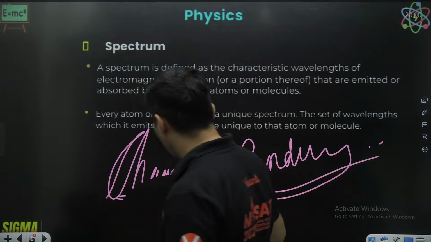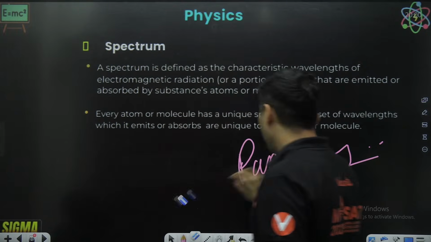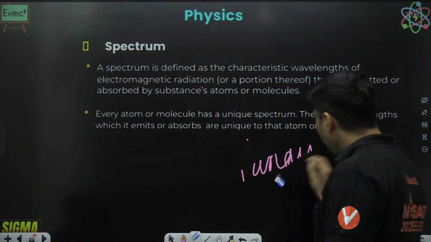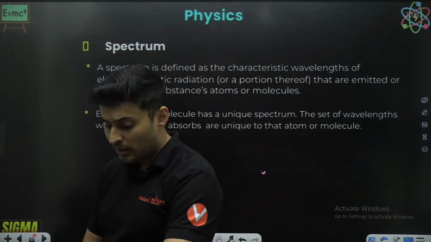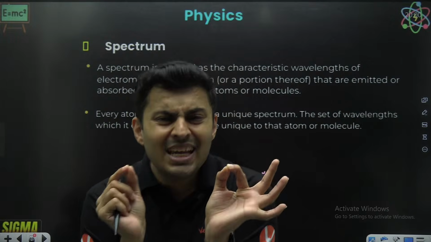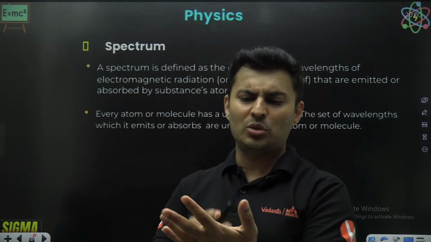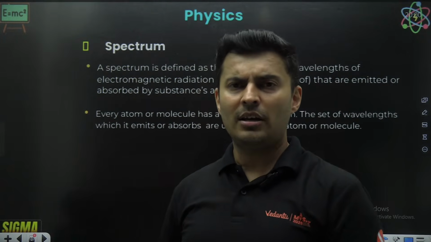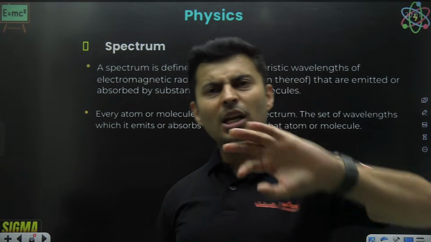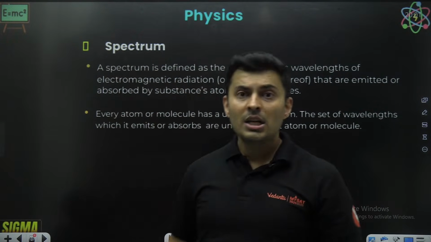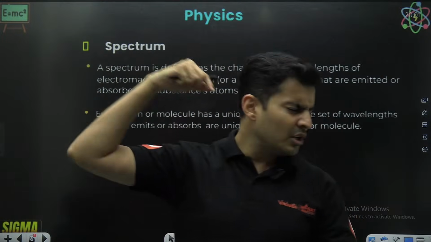If you take hydrogen atoms, they will give out a very unique set of wavelengths. Some 200 nanometers, 205 nanometers, 500 nanometers, like that. If you take helium, it is different. If you take lithium, it's different. If you take gold, it is different.